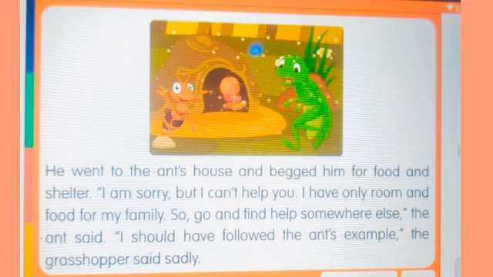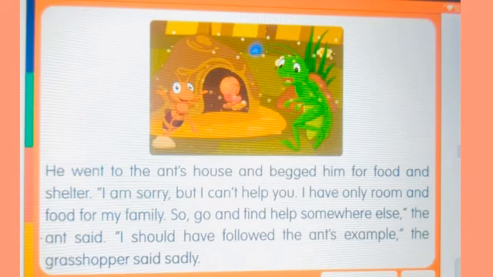So go and find help somewhere else, the ant said. I should have followed the ant's example, the grasshopper said sadly. What did the ant do? In the summer, she worked hard, she stored the food, and in the winter season, she was very happy.